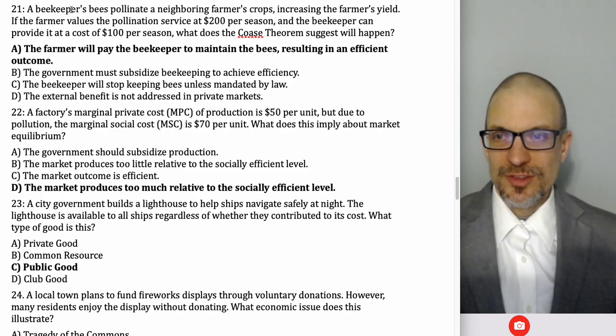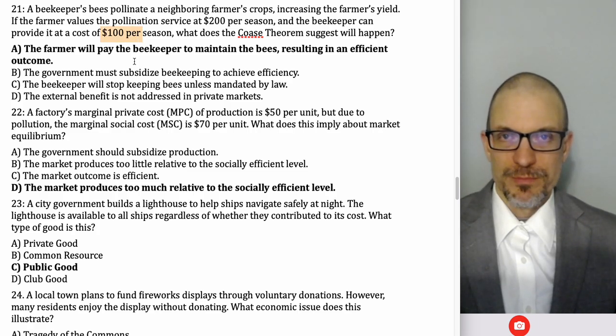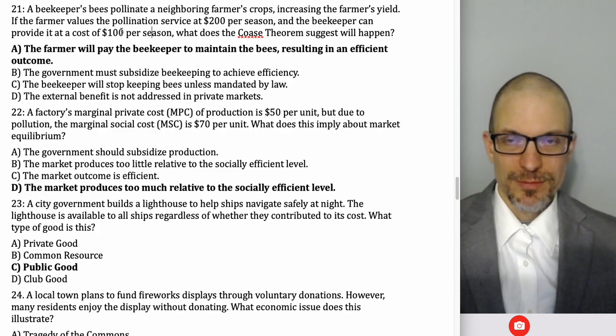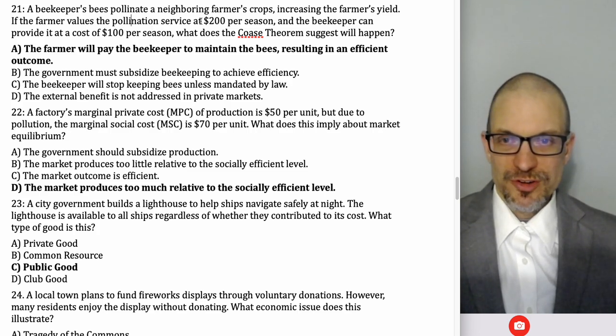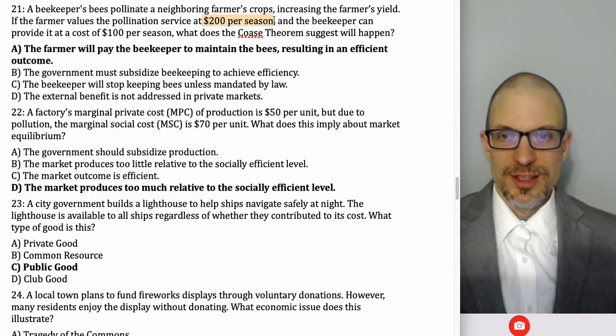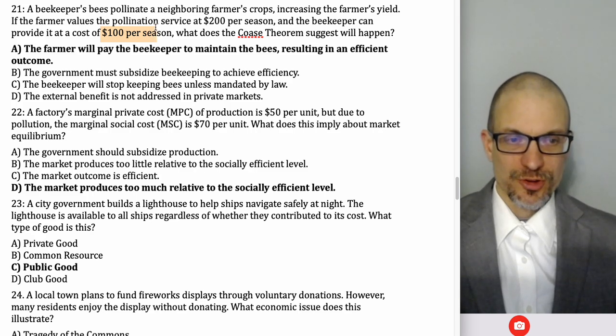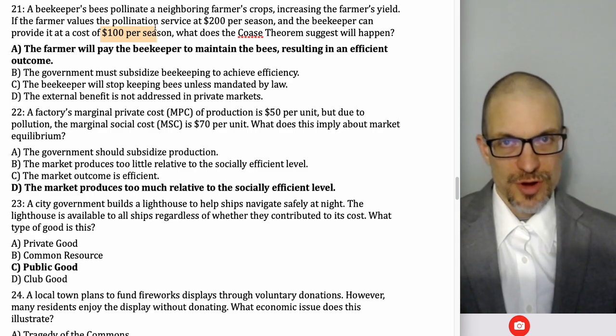The idea is the beekeeper is only going to pay attention to their private costs. They're not paying attention to the benefit, and they're paying attention to their private benefits as well. They're not paying attention to the benefit to the farmer. Now, what's relevant is the farmer's benefit is higher than the beekeeper's costs. So there are gains to trade available.